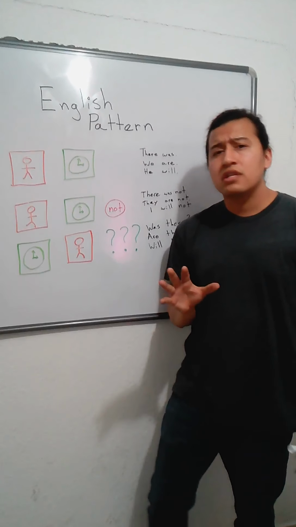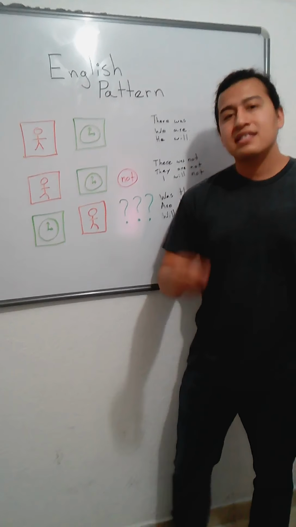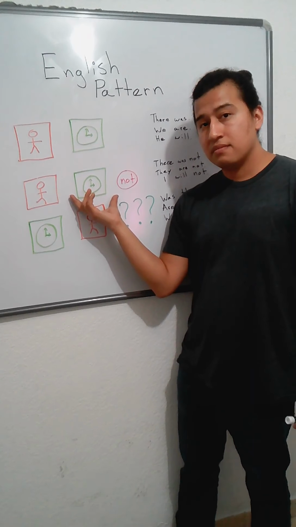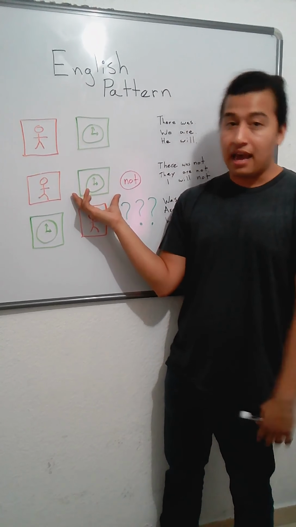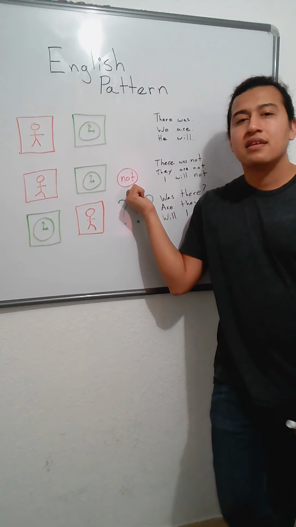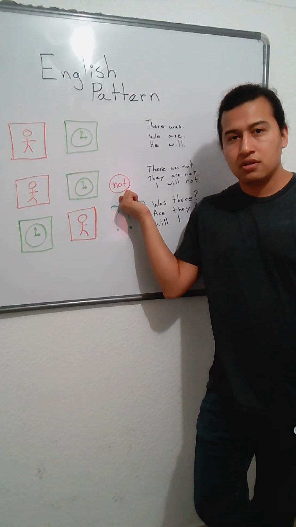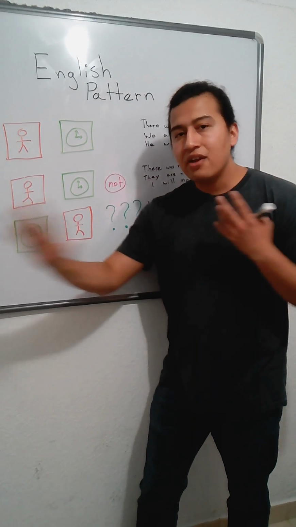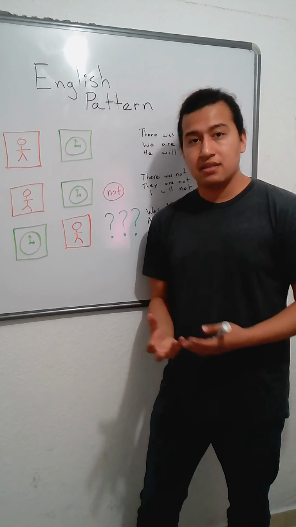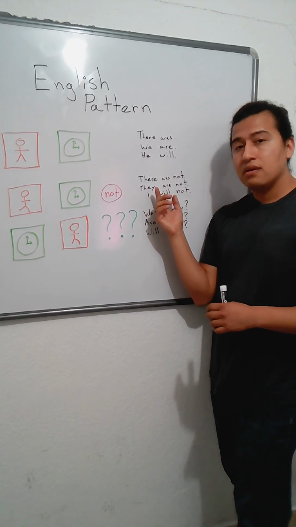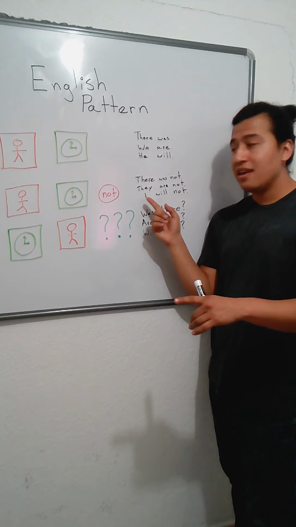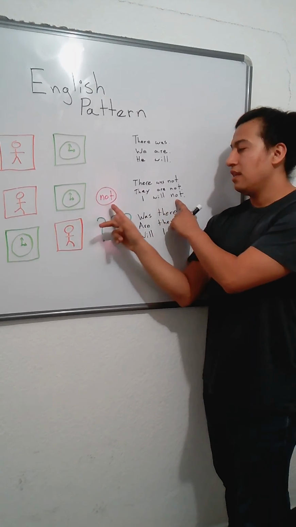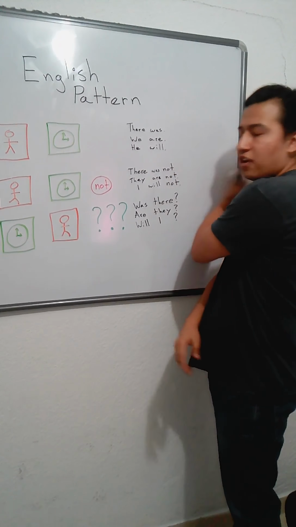Next, another pattern you're going to see in all of English, no matter what, is the negative. And again, we have here the subject, the time, will, was, did, have been, and then the negative, not. Every time you see not in front of the time, the entire sentence is going to be a negative sentence. For example, there was not. They are not. I will not.